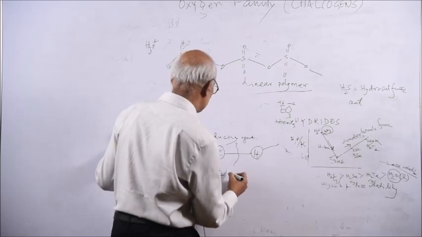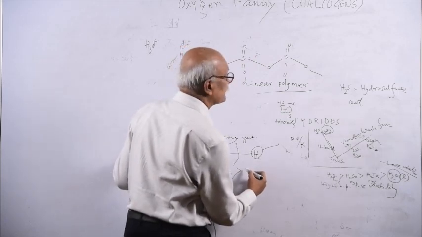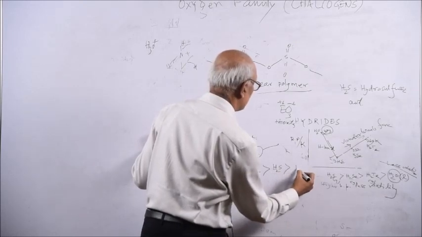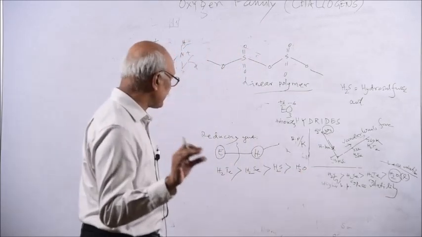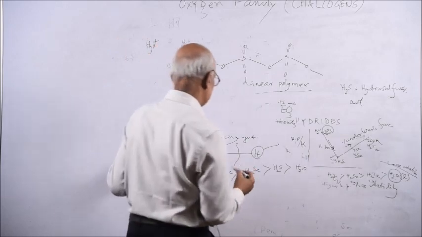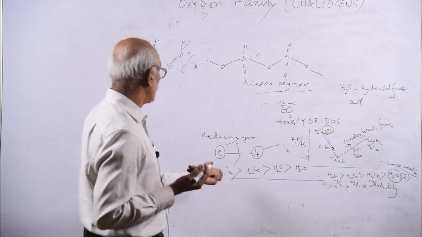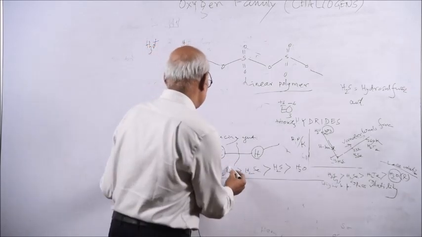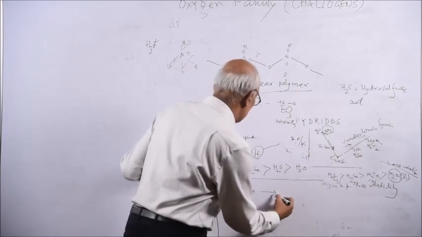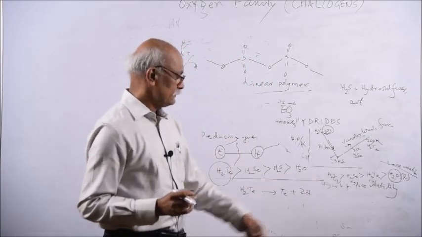So among the hydrides, which will be the powerful reducing agent? You can call it H2Te. H2Te is the most powerful reducing agent. Then H2Se, hydrogen selenide. Then hydrogen sulfide. Then your water. Water is not a reducing agent; rather it will be an oxidizing agent. So this is how the reducing agent tendency decreases. This is higher. Why is this higher? Because you write like this: H2Te will give you Te plus 2H. Because this bond dissociation energy is less, so that there will be what?